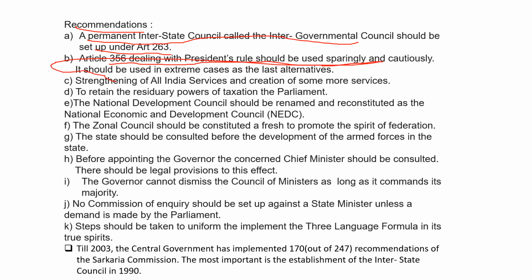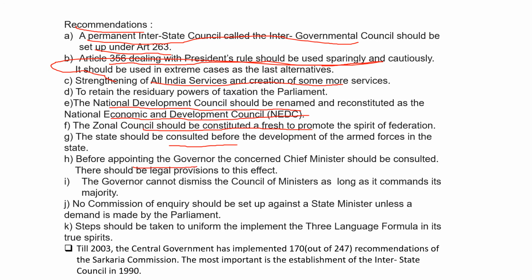Strengthening of all India services and creation of some more services. The National Development Council should be renamed and reconstituted as the National Economic and Development Council. The Zonal Councils should be constituted afresh to promote the spirit of federation. The state should be consulted before the deployment of the armed forces in the state.